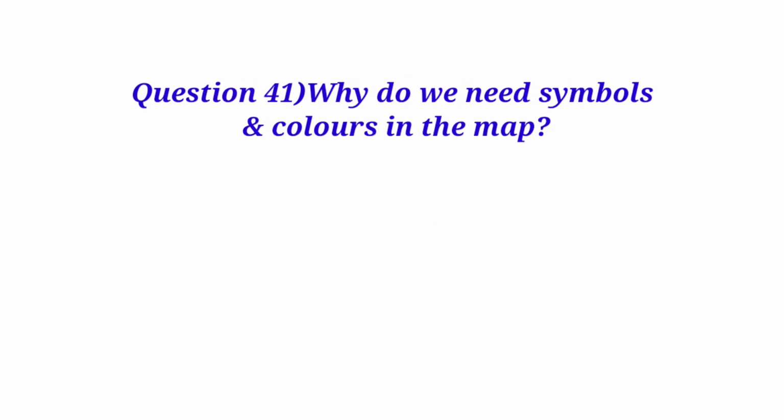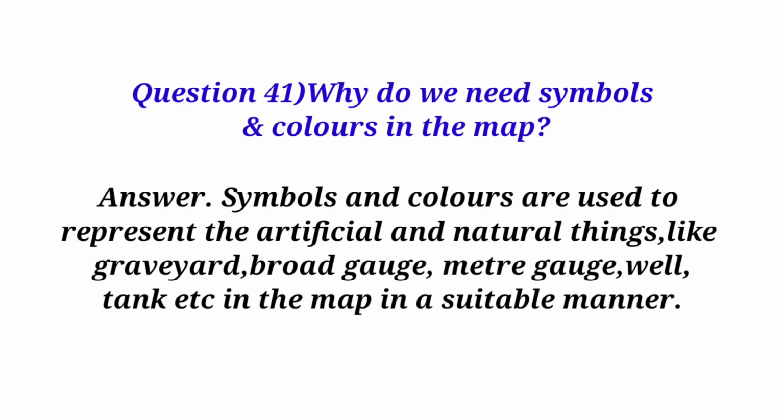Question 41. Why do we need symbols and colors in the map? Answer. Symbols and colors are used to represent the artificial and natural things, like graveyard, broad gauge, meter gauge, well, tank etc. in the map in a suitable manner.